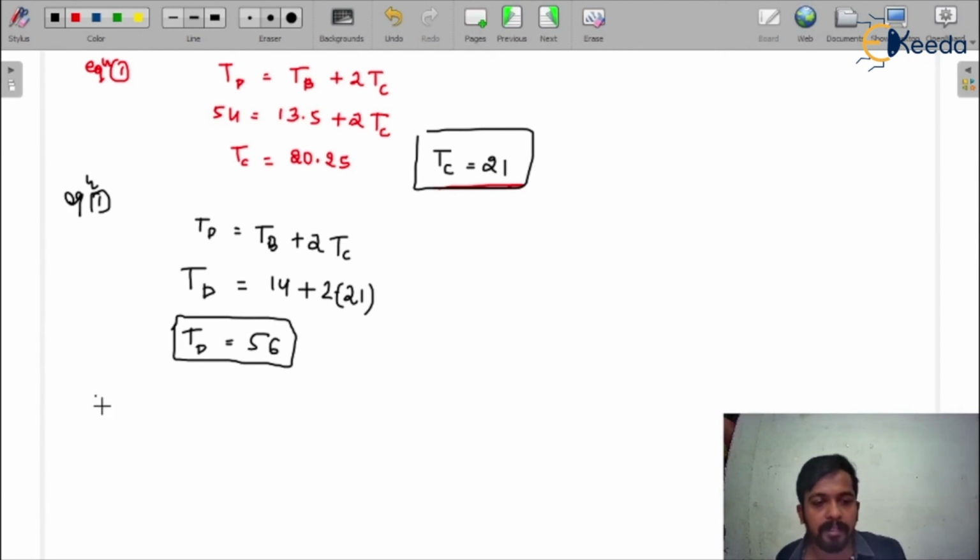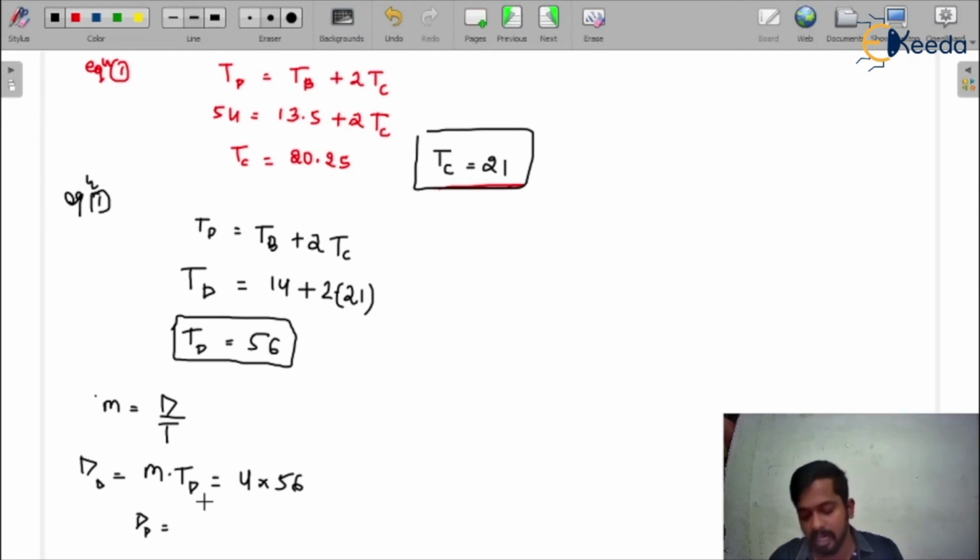So here we can find the pitch circle diameter, and we all know that M is equal to D by T, pitch circle diameter upon number of teeth, and we apply this for gear D. The module is given, 4 mm, and the pitch circle diameter would be M times TD, that is 4 multiplied by 56. The exact pitch circle diameter for gear D comes out to be 224 mm. That would be the solution of this question. I hope you will understand.